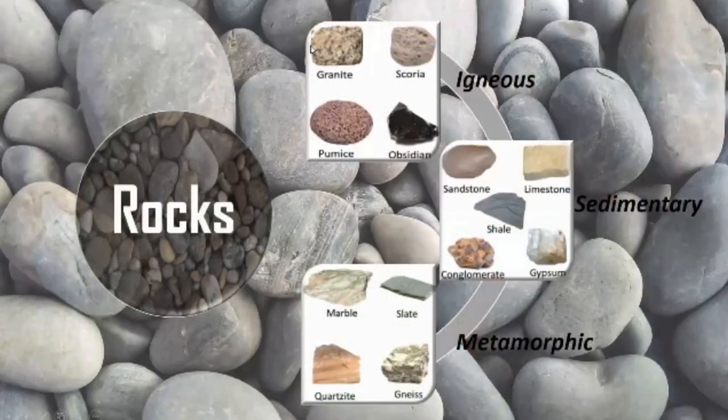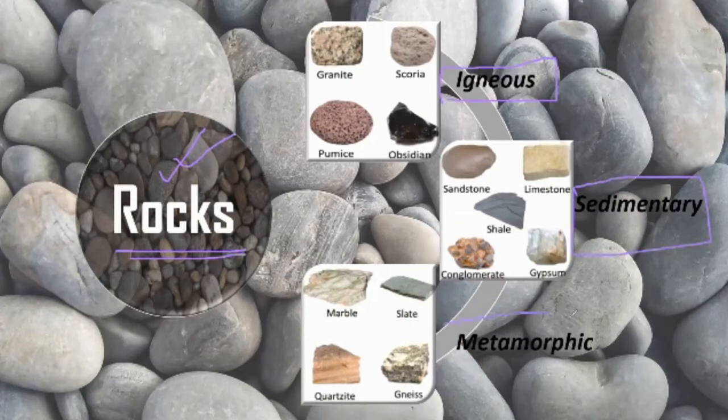Now whenever we come across the different types of components of crust, mantle and core, we must know that the main thing from which soil has formed is rocks. Okay, soil is basically formed by weathering of rocks, right? Now how many types of rocks are there? You have studied in your class 10 geography that basically rocks are of three types. First one is igneous rock, second one is sedimentary rock, third one is metamorphic rock.